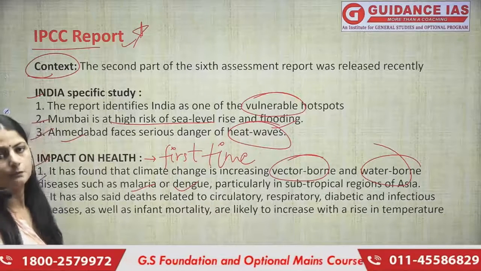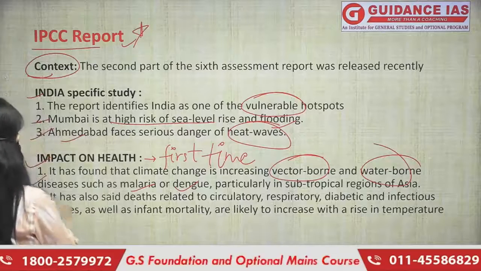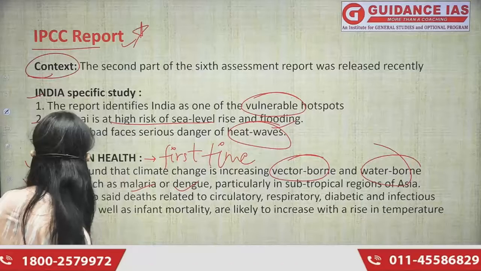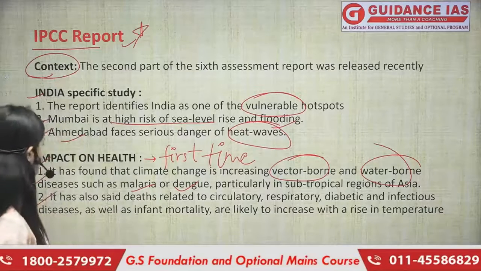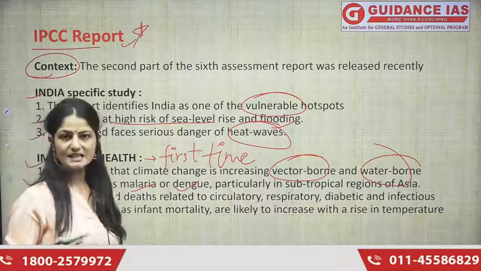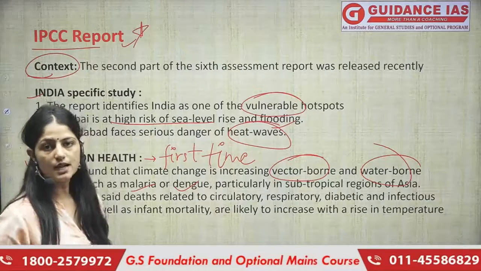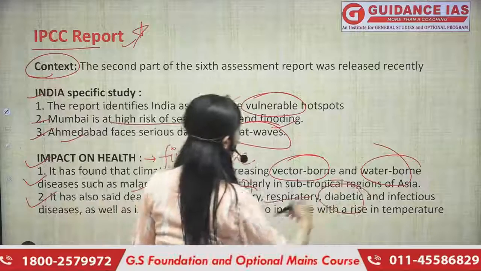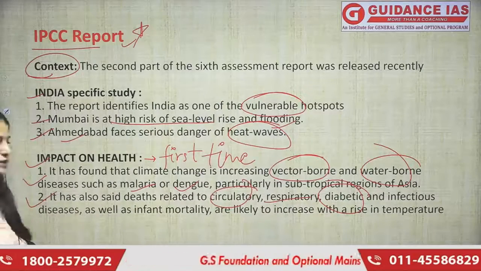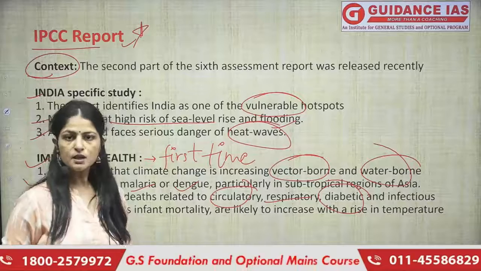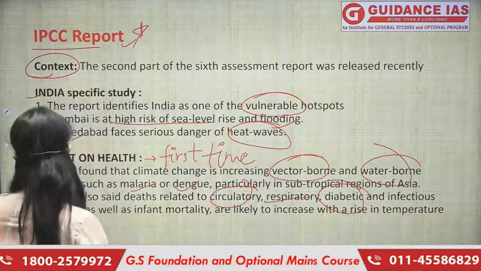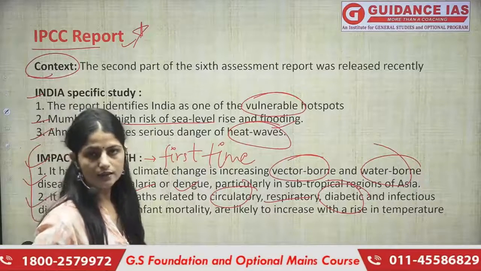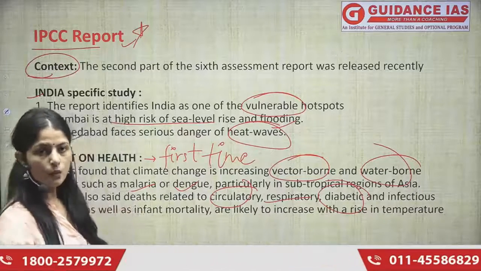For example, the dengue season is also about to come. It's very unfortunate to say the season is coming, but that's the reality. The second point it covered is that it has also increased the risk of certain circulatory and respiratory diseases, along with diabetes and a lot of infectious diseases as well. As the temperature is rising, the impact on our health is also going to be worse.